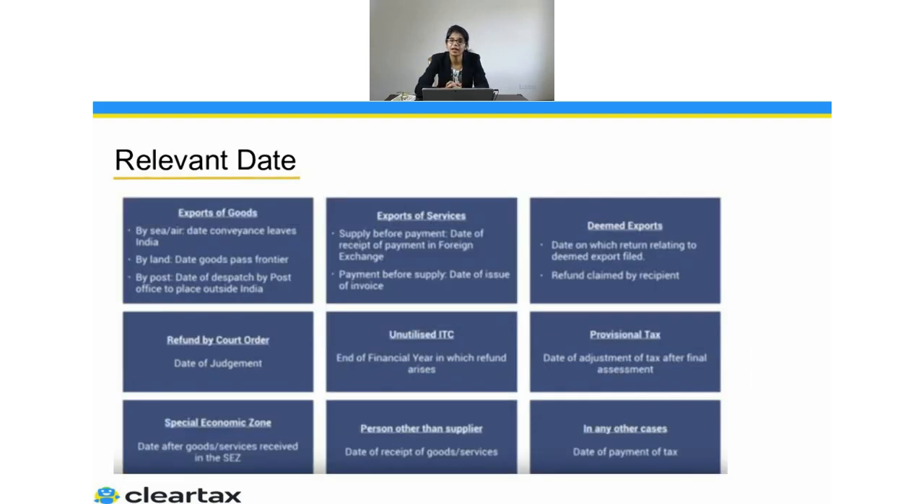Now, first we'll talk about the relevant date. If we talk about the relevant date for export of goods, if you're doing it by sea or air, the date on which the conveyance leaves India will become your relevant date. If you're doing it by land, it's the date the goods pass the frontier. And if it's by post, then it's the date of dispatch by the post office to the place outside India. In case of export of services, the question comes in: if the supply is before the payment, then it's the date of receipt of payment in foreign exchange, and if the payment is before the supply, then it's the date of issue of invoice. We'll just take an example over here.